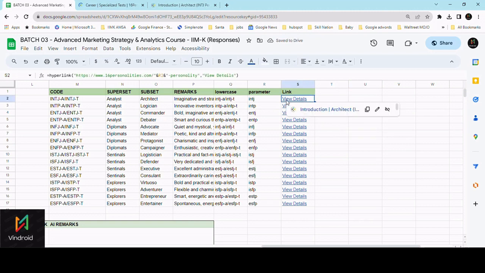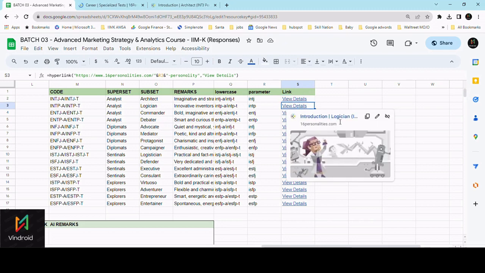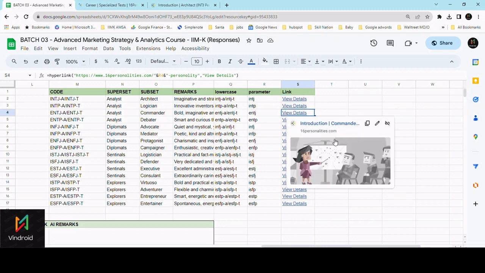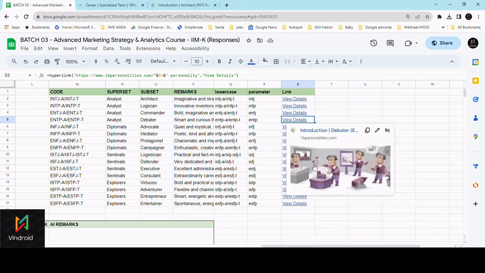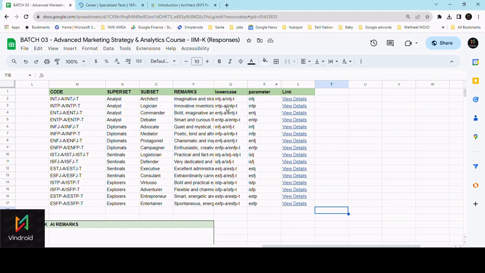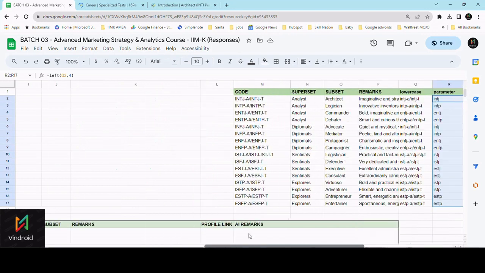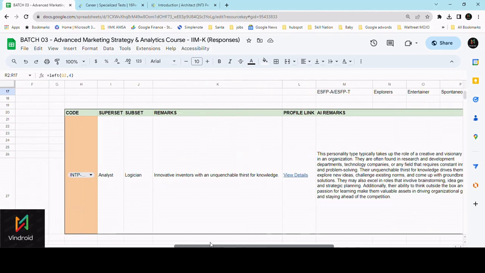All right. So here, click on here, you will go to the logician, and click on here, it will be the commander, and click on here, it will be a debater, just like that. So automatically created based on the inputs that is there on this particular sheet. So again I'll come back to how we'll do that.